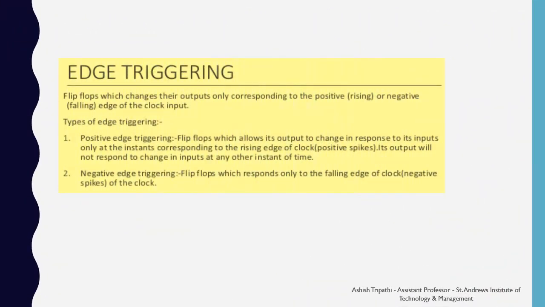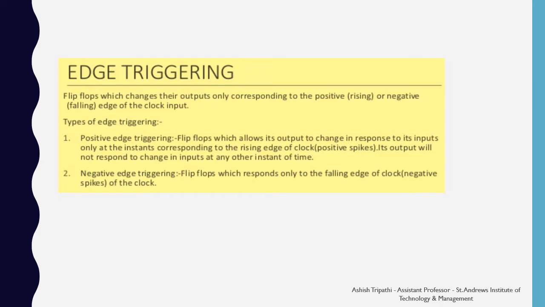Edge triggering. Flip-flops change their output only corresponding to the positive, that is the rising, or the negative, that is the falling edge of the clock input. So we have seen that flip-flops are edge triggered. They are not level triggered like the latches. So there are two types of edge triggering. The first is the positive edge triggering.